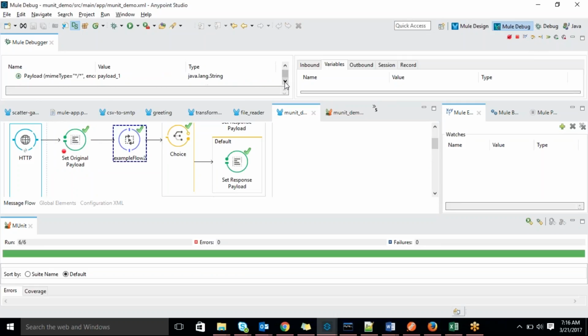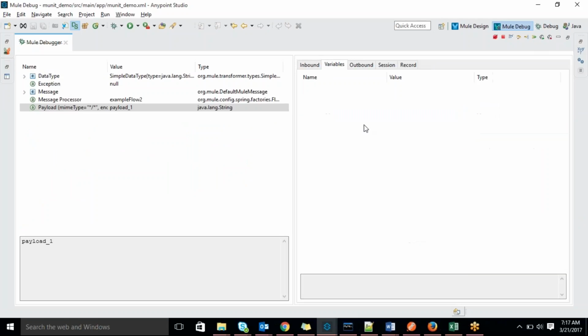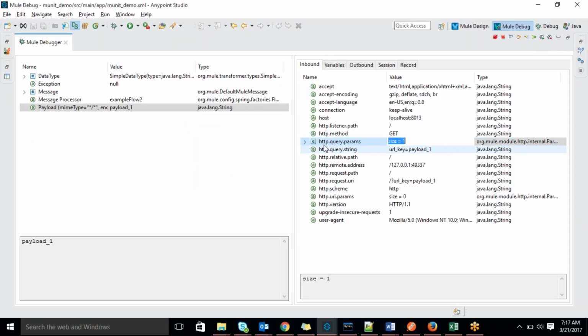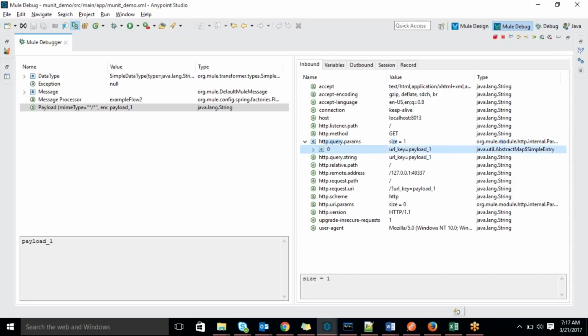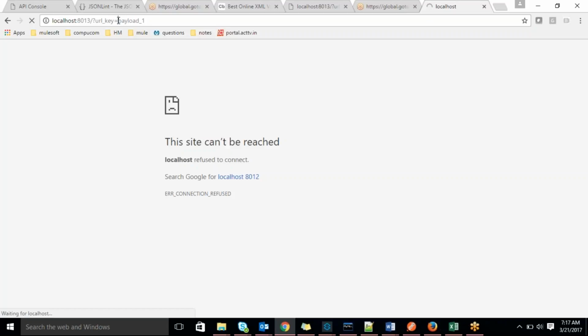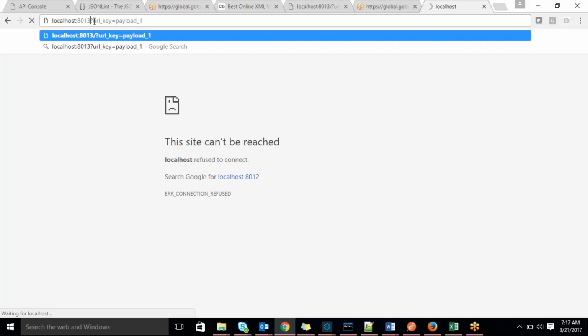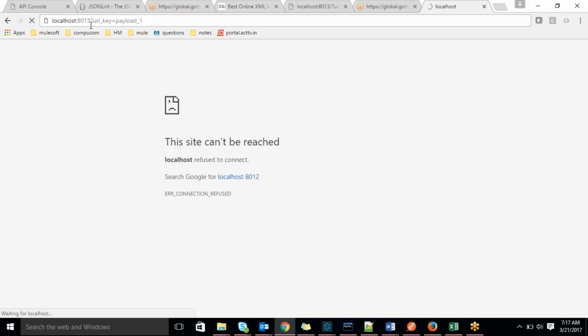We just hold that. See this, whatever query parameter you are passing, we get it. You can see here in the debug mode, in the inbound properties, your HTTP query parameter size 1. So that is the URL key, and payload 1 is the value I was passing. This is how we pass a URI parameter: after the host and port number comes a question mark, then query parameter key equal to value. So this is a query parameter.